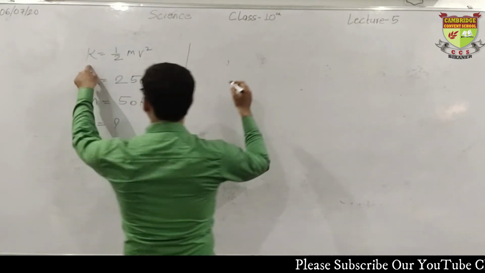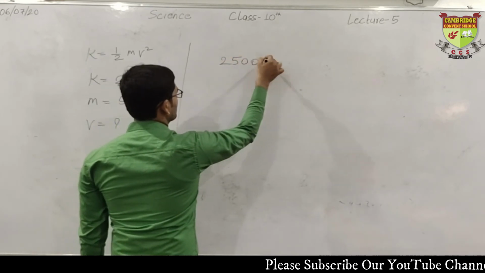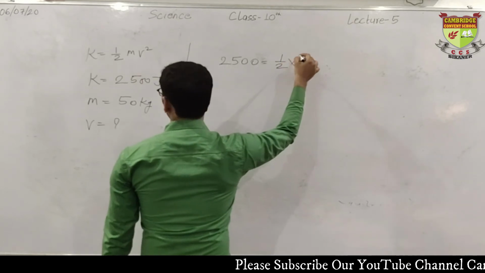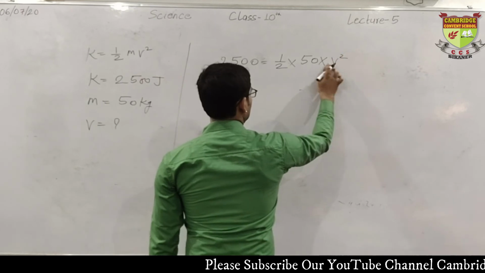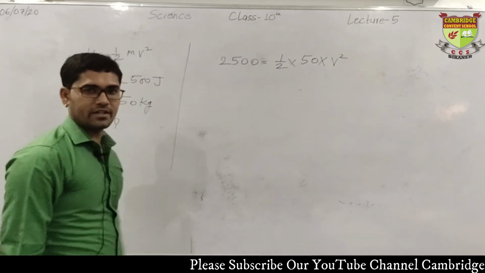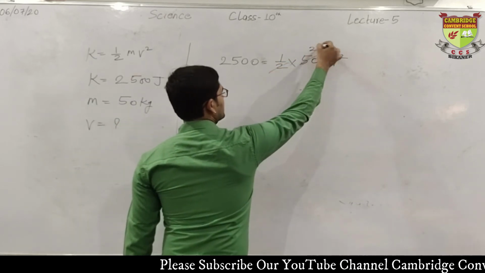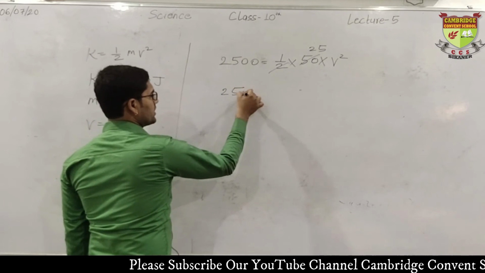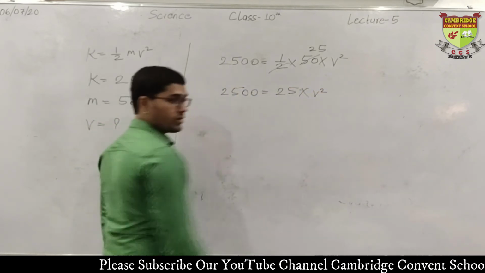So K is 2500, half, what is m? M is 50. Then v square. Calculate it. It cuts and we get 25. Now we have 2500 equals 25 into v square.